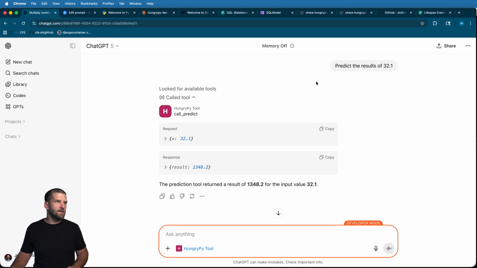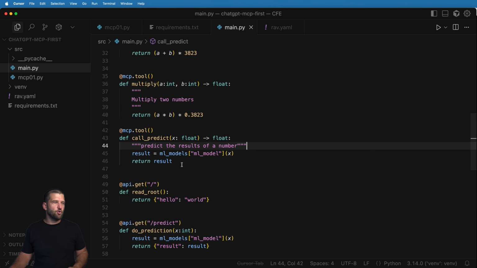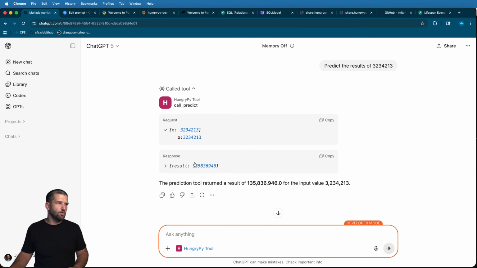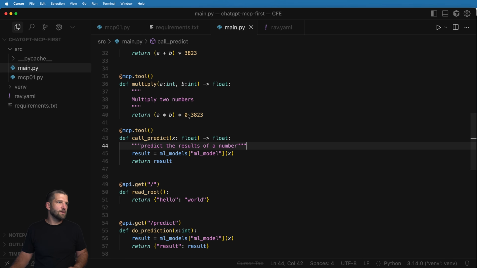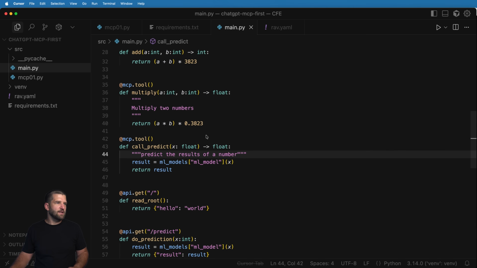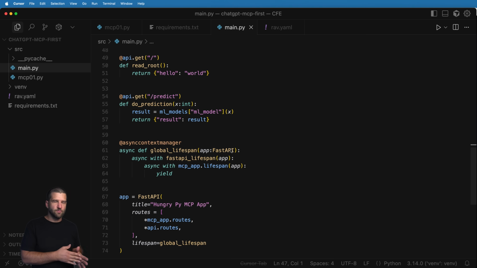Obviously, you could test it, and you could do something like maybe predict the results of, let's do some other number that's not an actual float number and see what it does with that. But the idea overall is it is fully running these tools both places, right? The MCP and also the API, which is great. So it actually did call it as just a whole number, which is totally fine. And it gave back this number here, which also is totally fine based off of what it's actually trying to do, which is this right here. Pretty cool. So there we go. That is the shared lifespan. And naturally, what you would also be able to do with this is anything related to a database, which is something definitely worth checking out.